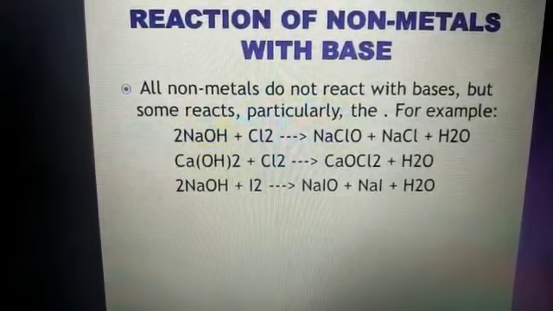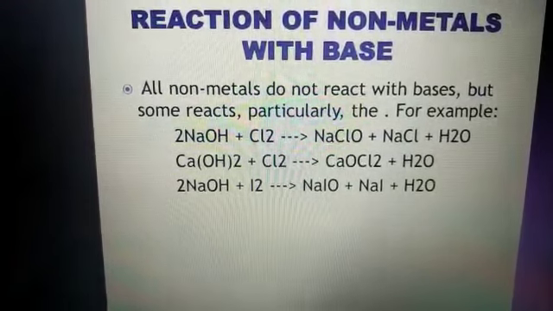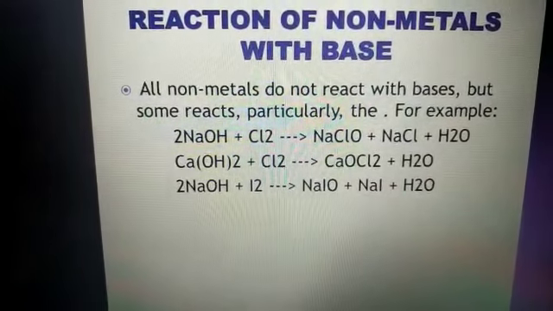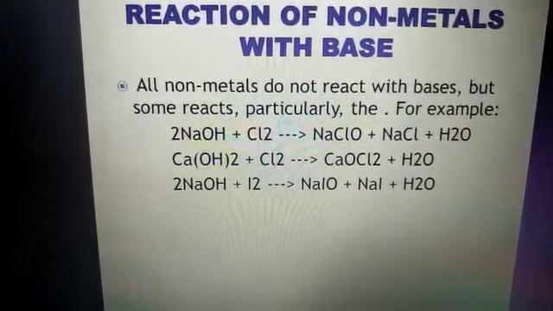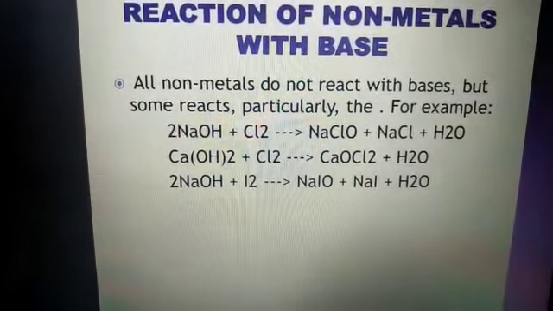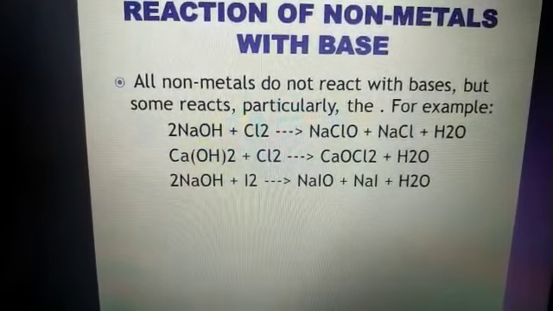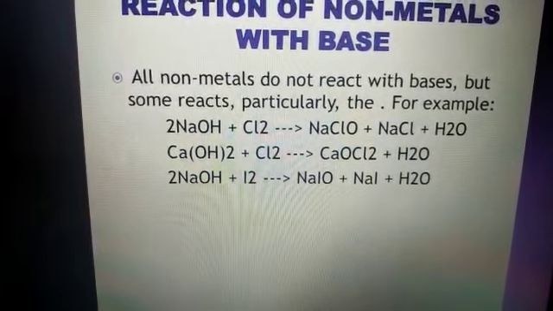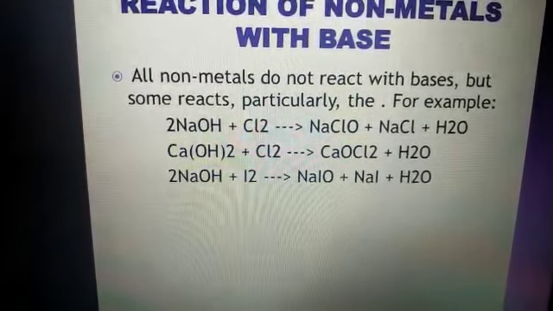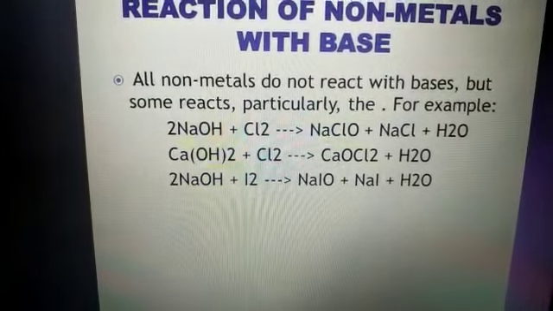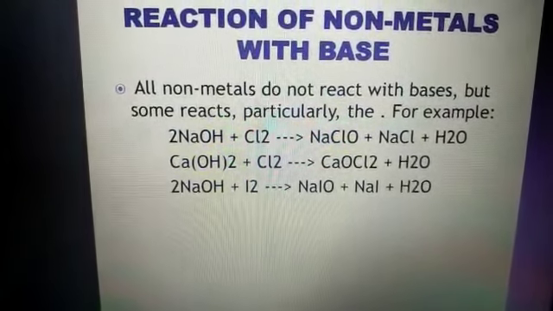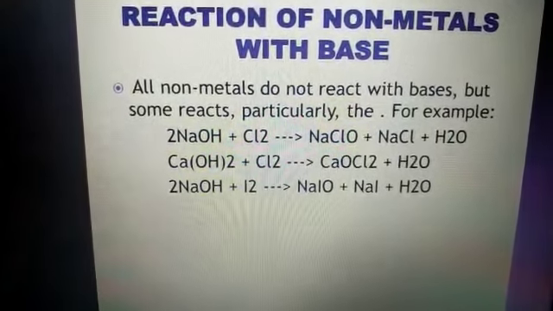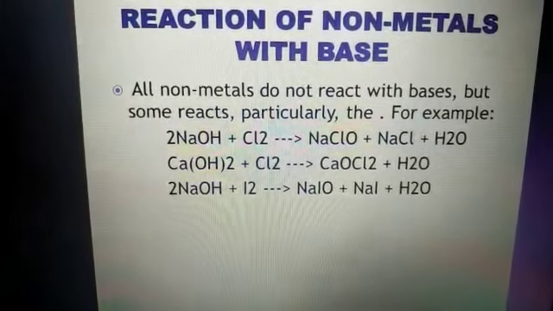These all have the same property of having an equal number of electrons in their outermost shell. Just like sodium, potassium and lithium all have 1 electron in their outermost shell to lose, to donate, similarly the halogen family are acceptors of 1 electron only. They have 7 electrons in their outermost shell. Like fluorine, the atomic number of fluorine is 9 and the electronic configuration is 2, 7.